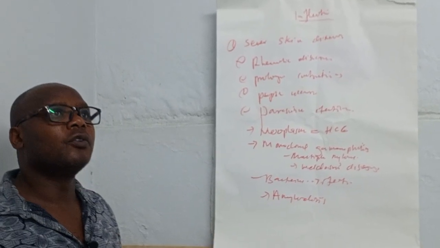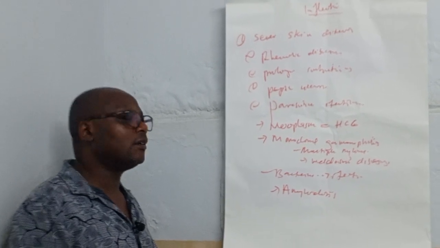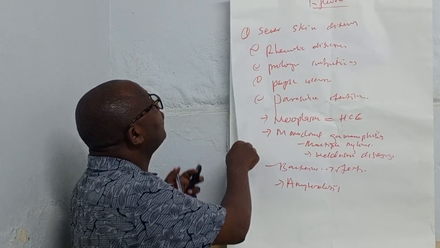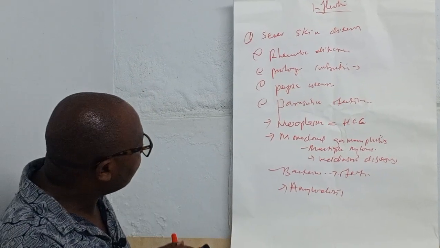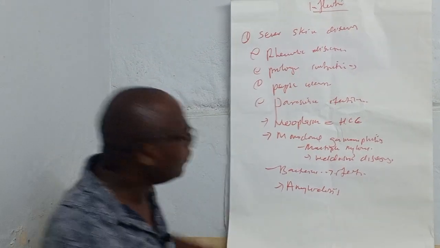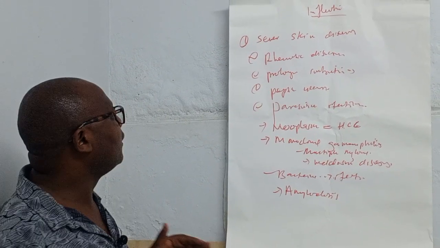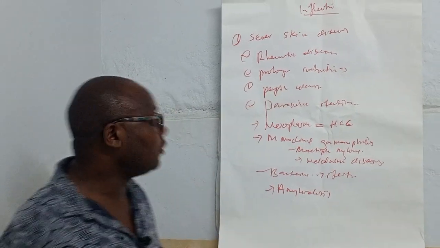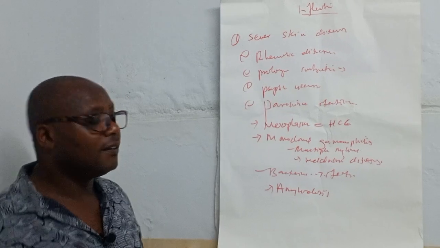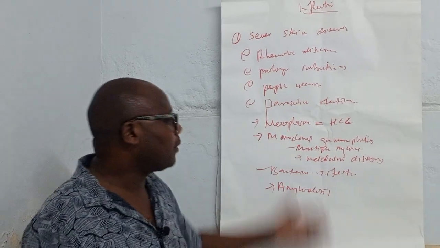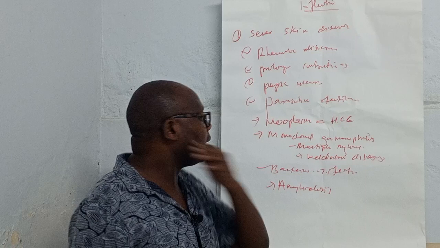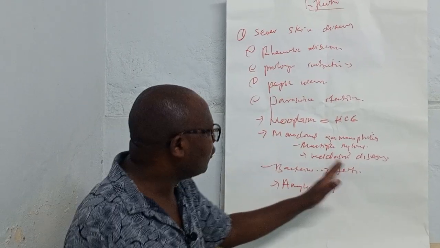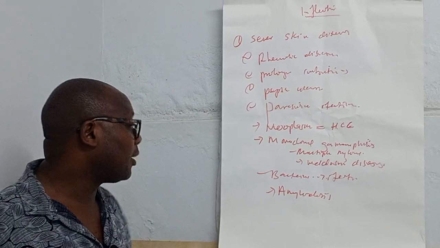So, albumin can also be affected where we have other issues, that is, inflammatory conditions. We have already talked about inflammatory conditions, which in summary can make somebody have less albumin in the body: severe skin diseases, rheumatoid diseases, prolonged immobilization, peptic ulcer disease, parasitic infections and infestations, neoplasms like hepatocellular carcinoma, monoclonal gammopathies like multiple myeloma and Waldenstrom's disease, bacterial infections, and amyloid diseases.